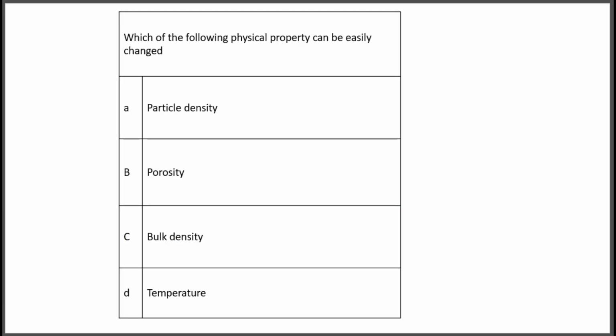The next question, which of the following physical properties can be easily changed? Option A, particle density; option B, porosity; option C, bulk density; option D, temperature. So here, which among these properties can be easily changed? The correct answer is option B, porosity. We can change porosity very easily, while particle density, bulk density, temperature cannot be easily changed.